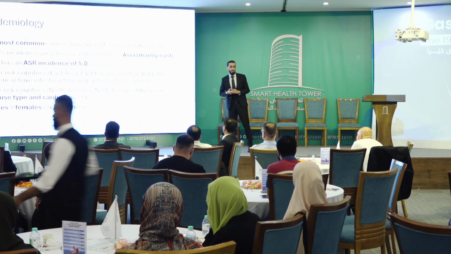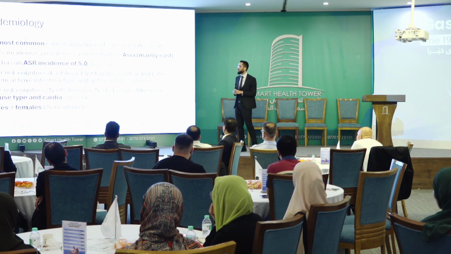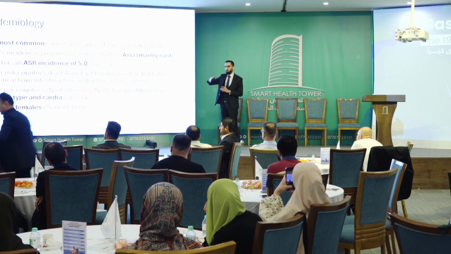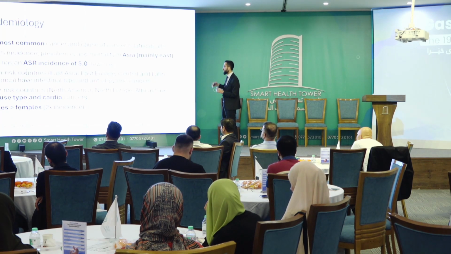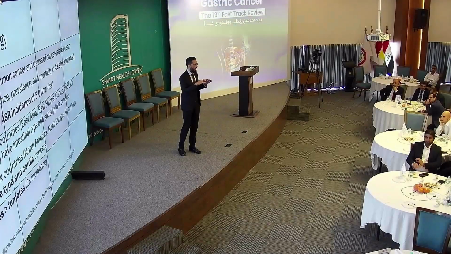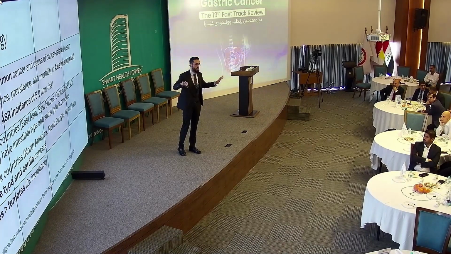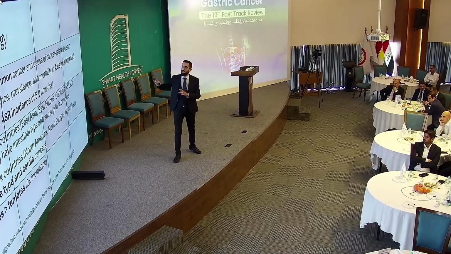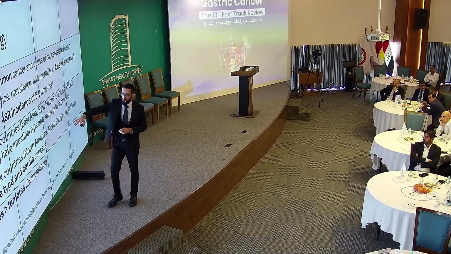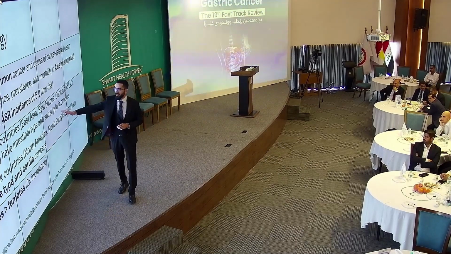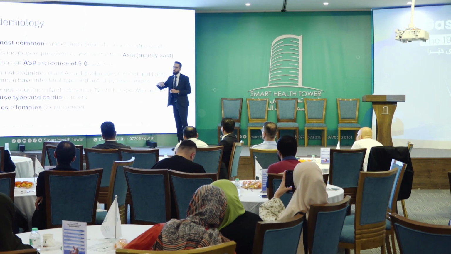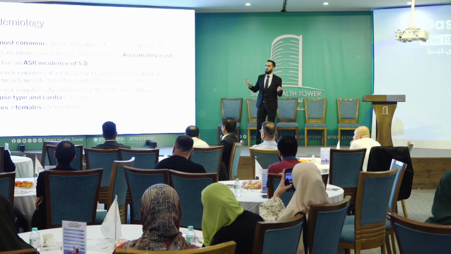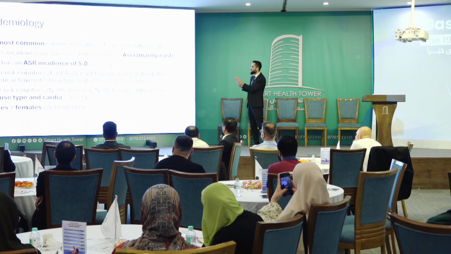Iraq, which is considered to be among the countries of the Asian continent, has an age standardized incidence rate of 5. This is considered to be a low to intermediate risk, not of the high risk like in Japan and Korea. There is a difference between the high-risk countries and the low-risk countries in the type of gastric cancer that they have. So in the high-risk countries, which are mostly the East Asian countries, they mostly have the intestinal type, which we will talk about in more detail later, and they're usually distal gastric cancers. Whereas in the low-risk countries, they are usually of the diffuse type and more proximal. Males are affected twice more often than females, although this also varies according to the country.